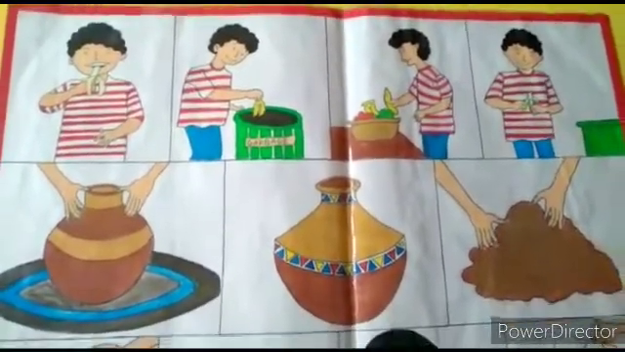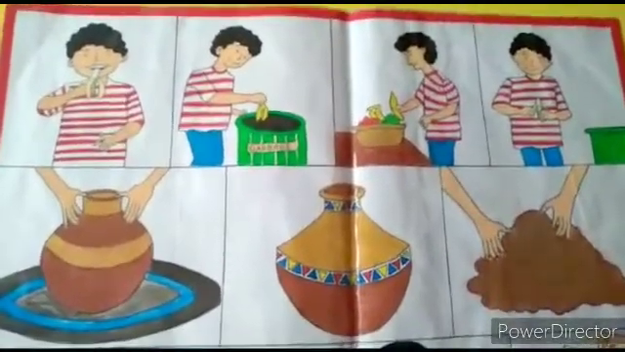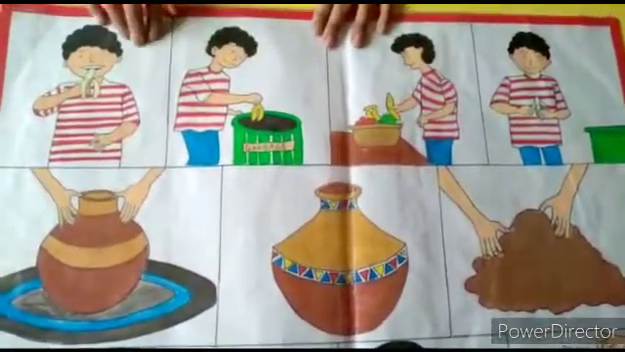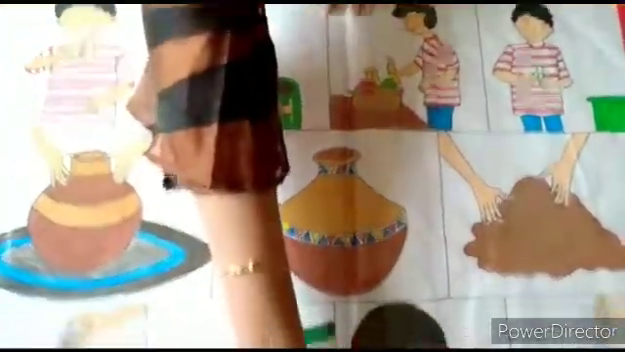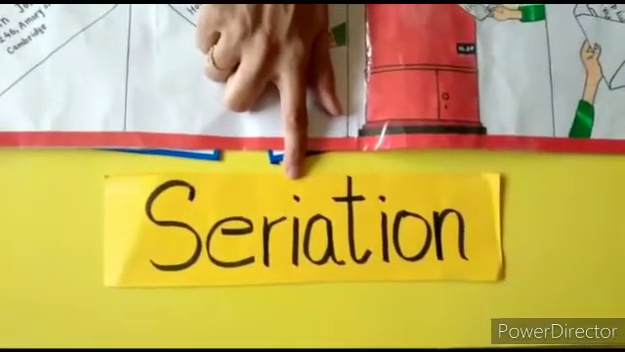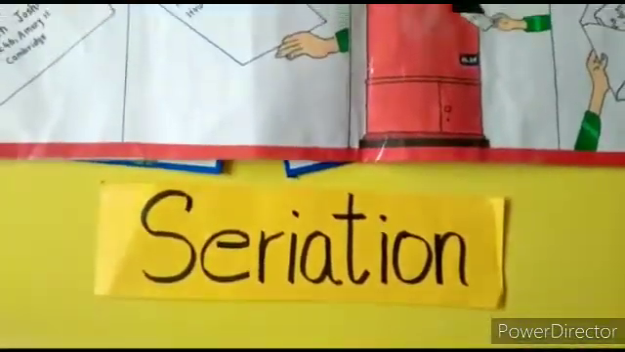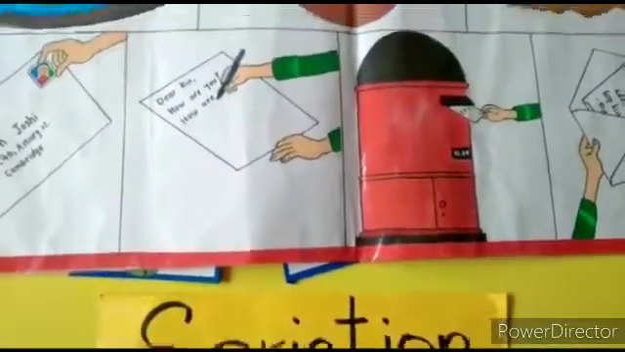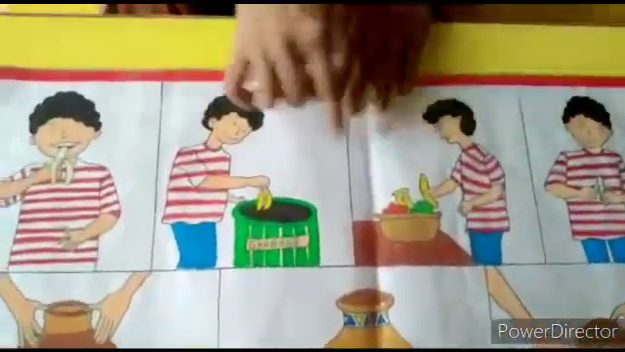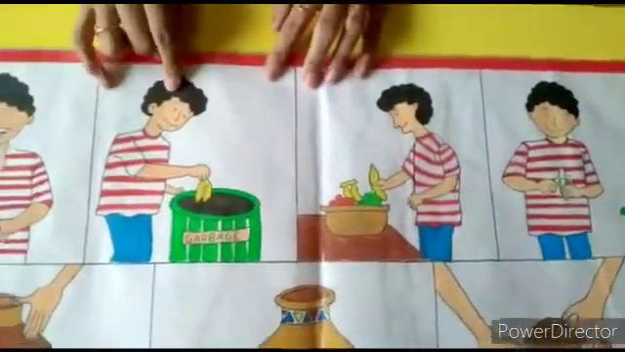Daily we do many things, and whatever work we do, we can number them stepwise. Such type of numbering the actions serially is called seriation. So today we will learn about the new concept, seriation. Okay children? Here there are many examples of seriation. What we have to do is observe each picture carefully and think which action is the first one.